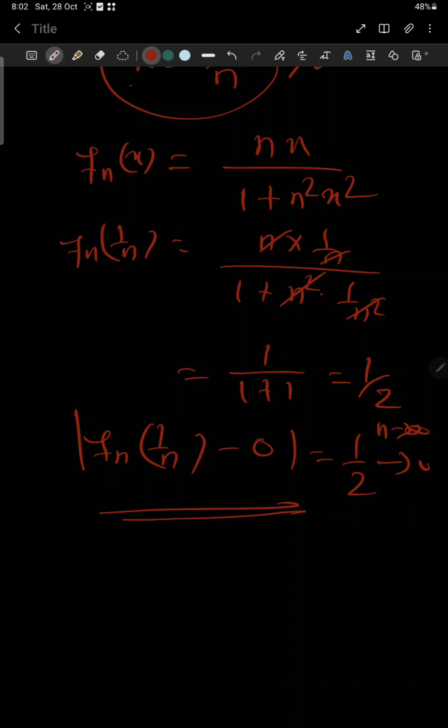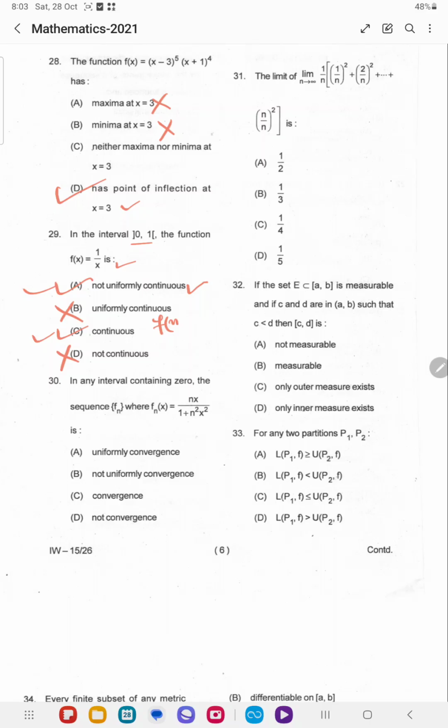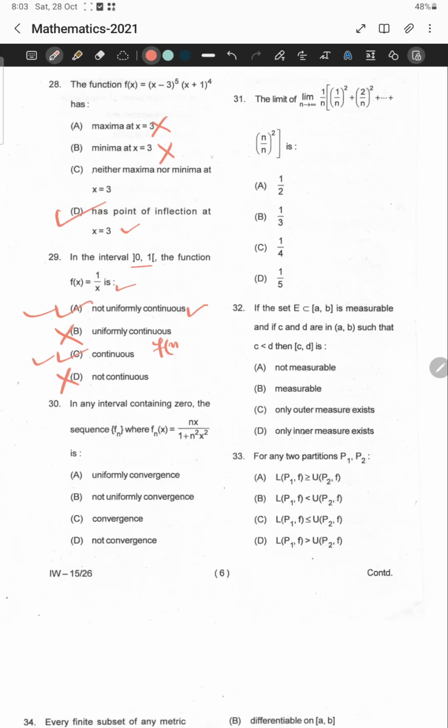Okay, let us verify the options. Uniformly convergent, this is not true. Not uniformly convergent, this is true. Convergent, this is also true. Not convergent, this is not true, because it is pointwise convergent. No doubt it is pointwise convergent, but not uniformly convergent. Not uniformly convergent means it may be pointwise convergent and not uniformly. So the appropriate answer is B. C is also true, but the more appropriate answer is B in my opinion.